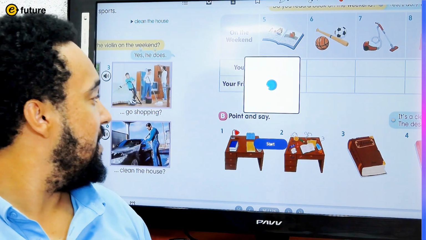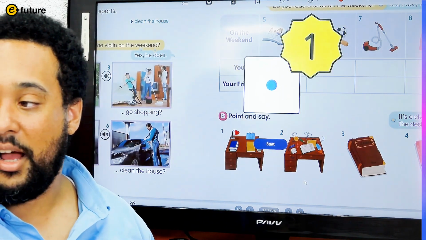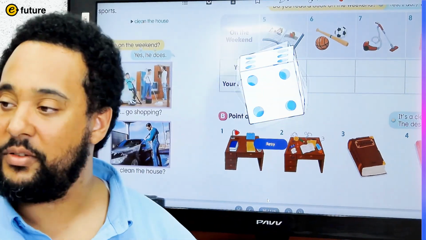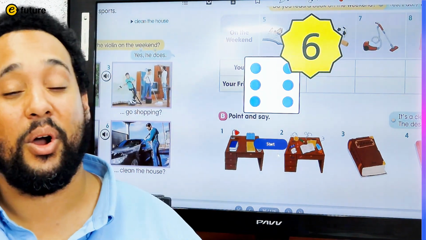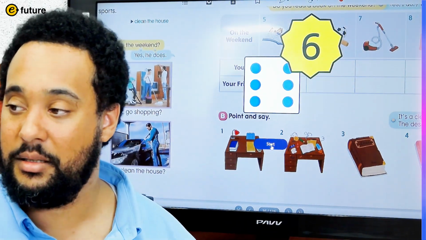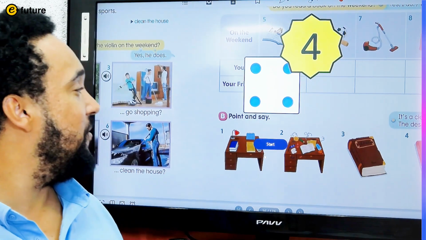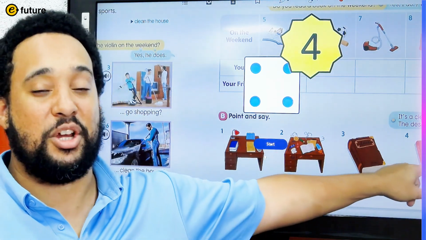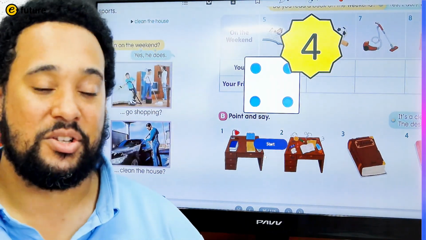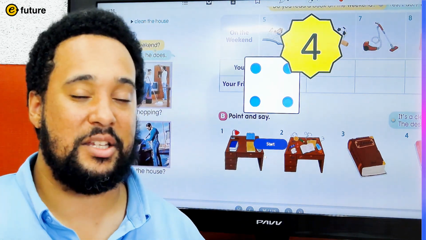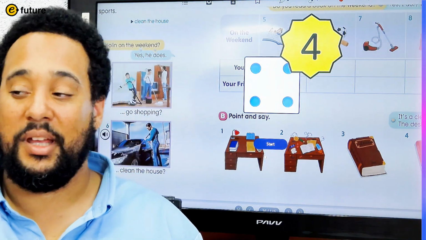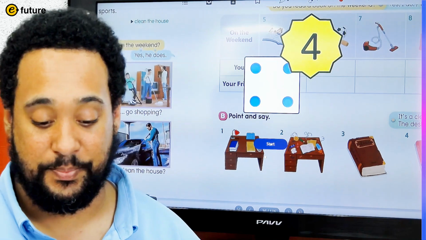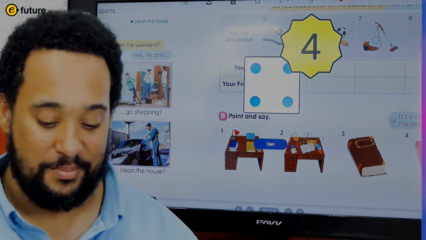So let's pretend. Let's see here. I get a 1. I will say the sentence for number 1. Let's see if we can get a 5. There we go. Okay, so we get a 6. So now I will roll the dice again. There we go. Okay, number 4. So with number 4, since we got a 6, we're going to write a sentence for this picture on the board. Okay? So we will roll the dice. Each student will get a chance to roll the die, and you will either say the sentence based on the number you get, or you will write the sentence based on the number you get. Are you ready? Great, let's begin.